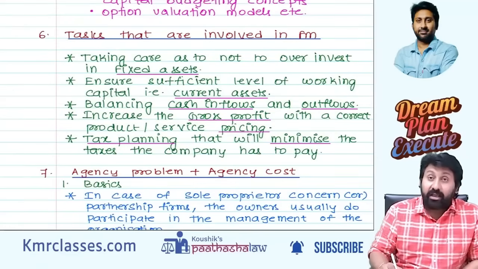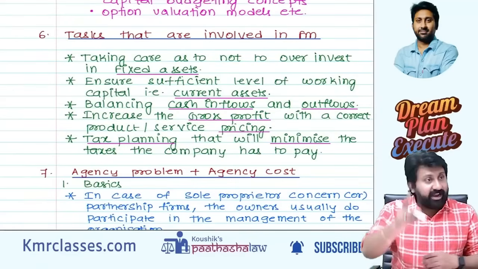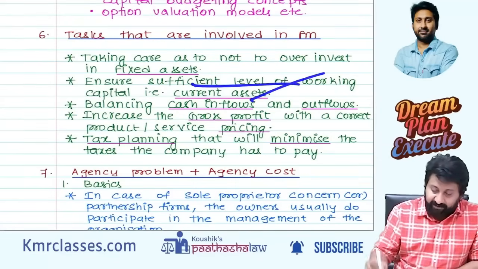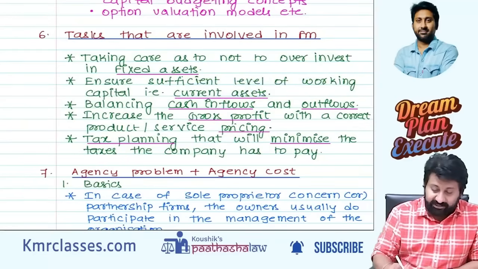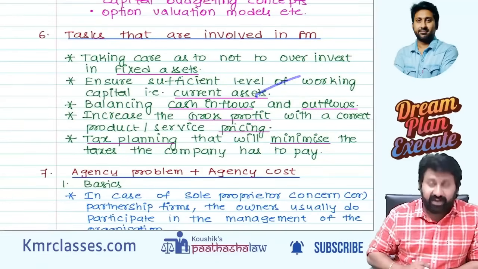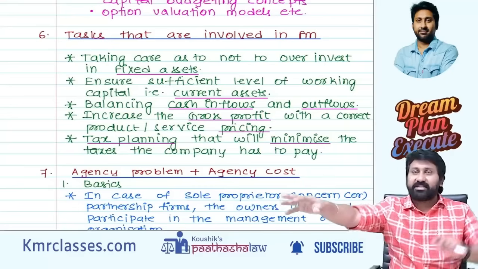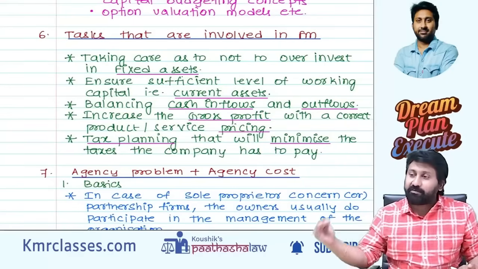Next, along with the fixed assets, working capital is also required. A sufficient level of working capital, that is current assets. So the first point: do not overinvest in fixed assets, do not overinvest in current assets. Sorry, I kept in fixed assets, I kept in current assets. Current assets will go into fixed assets.